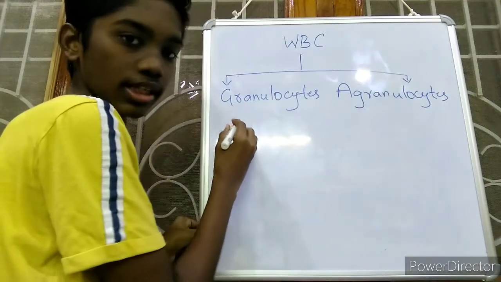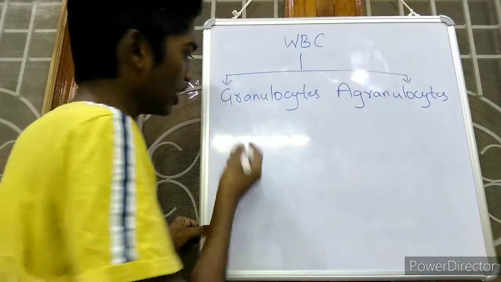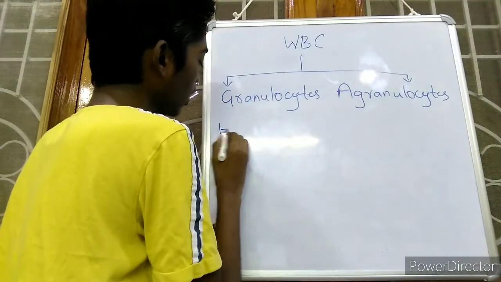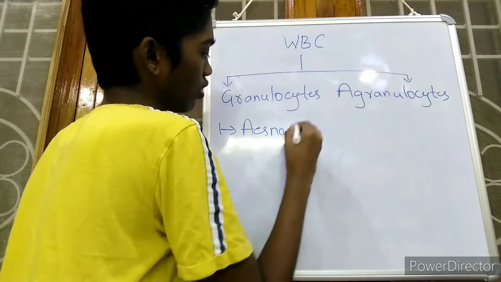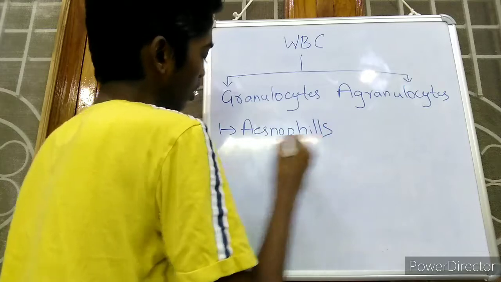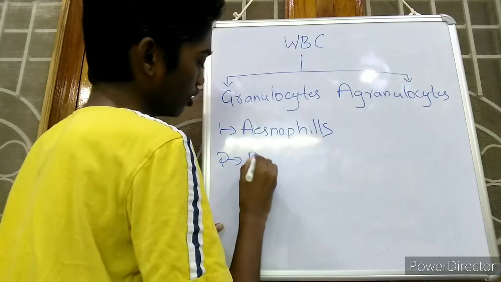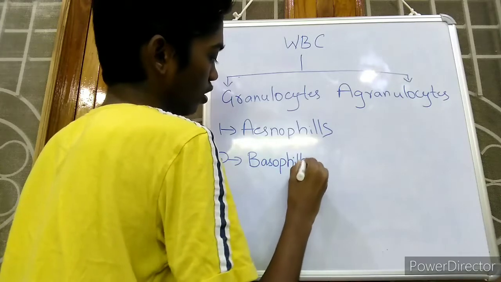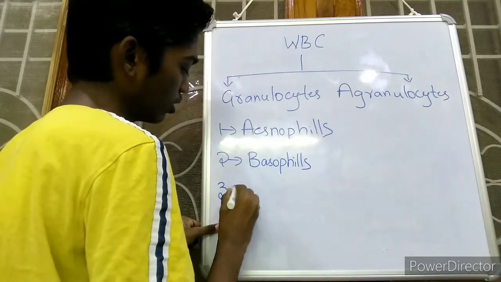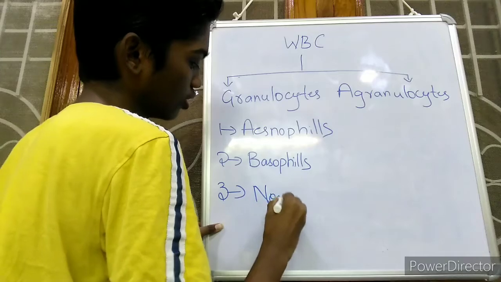And these granulocytes are further divided into three types. They are number 1, eosinophils, number 2, basophils, and number 3, neutrophils.